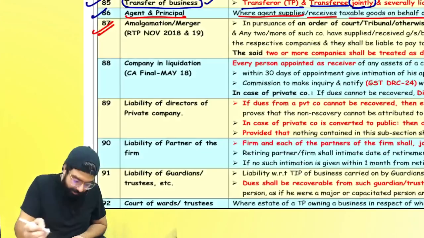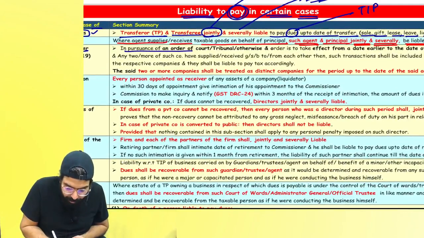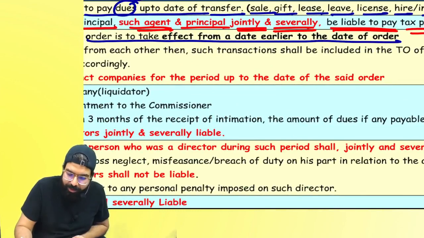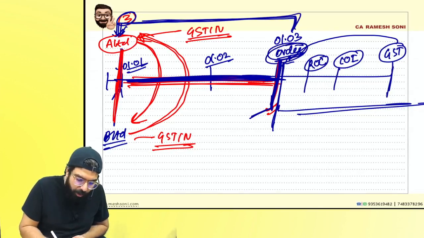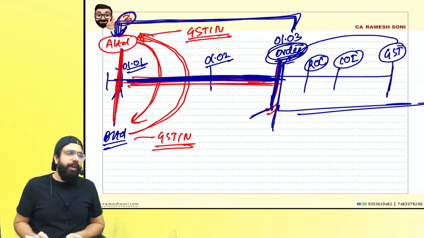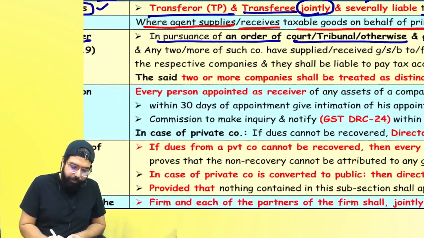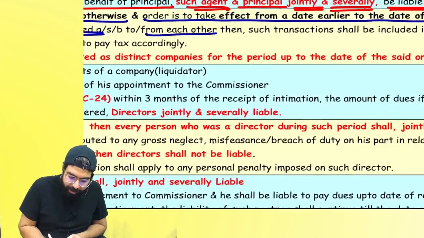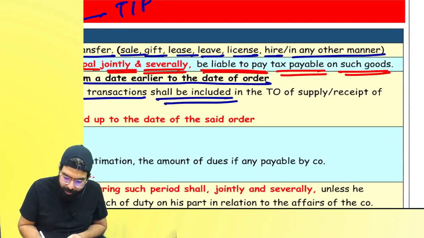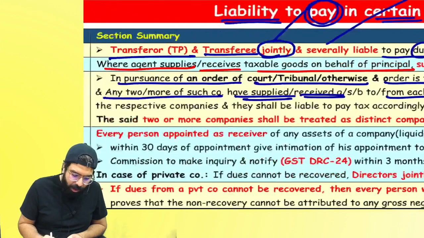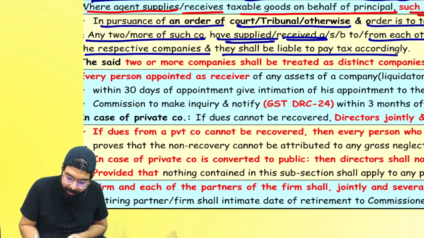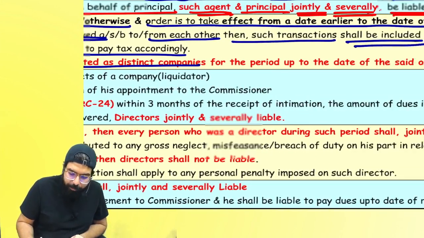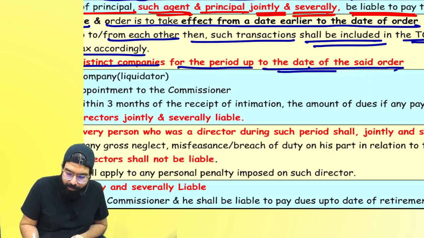Can I go ahead, everyone? The same thing is told: amalgamation or merger pursuant to an order of court or tribunal or otherwise, and the order is to take effect from a date earlier than the date of order. The order came over here, and the order took effect from what date? From 1st of January, it took effect earlier. And if any two or more of such companies have supplied or received goods from each other, then such transactions shall be included in the turnover of supply or receipt of the respective companies, and they shall be liable to pay tax accordingly. The said two or more companies shall be treated as distinct persons for the period up to the date of the said order.